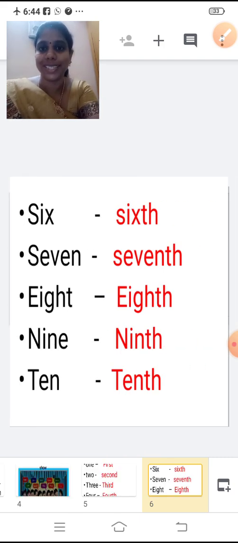Then 6 in the cardinal number. How will you say in ordinal number? 6 in ordinal number, it is sixth. S I X T H. Sixth. Let me repeat. S I X T H. Sixth.